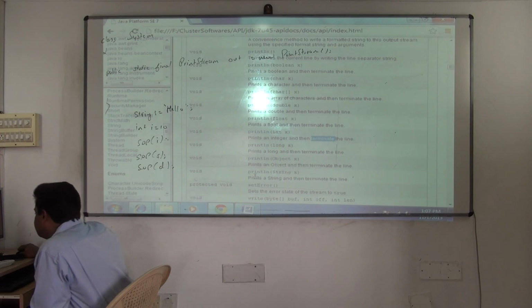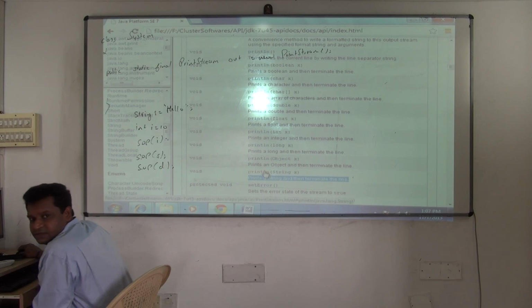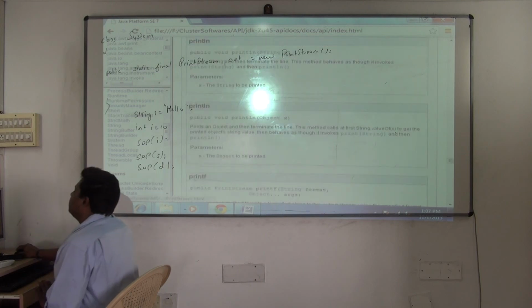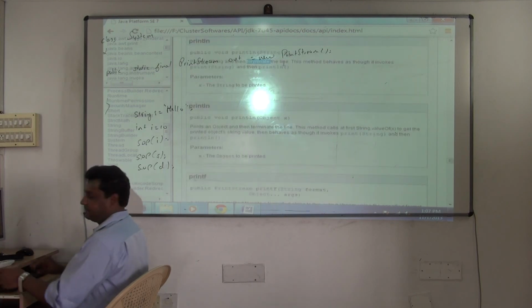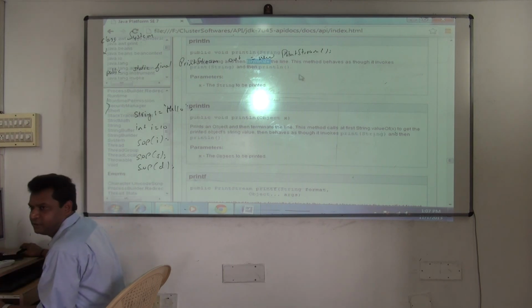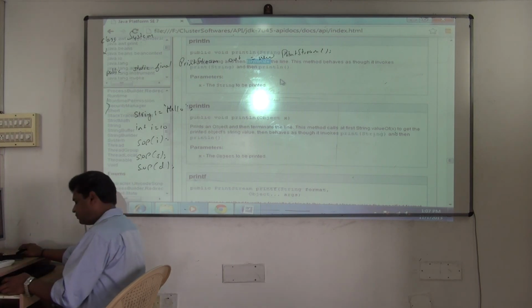So it prints an integer and then terminates the line. println you have used. See this. Prints a string and terminates the line. This you have used extensively. Prints the string and terminates the line. You have seen plenty of examples on that. Now you want me to type and show? I'll show you. Yeah. Okay.